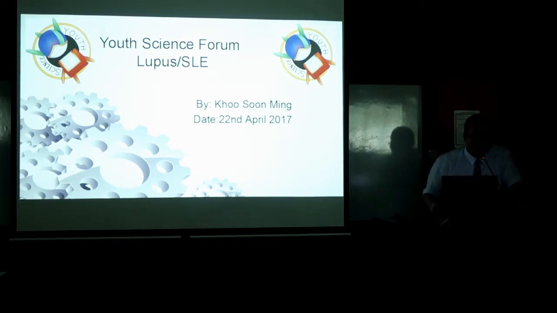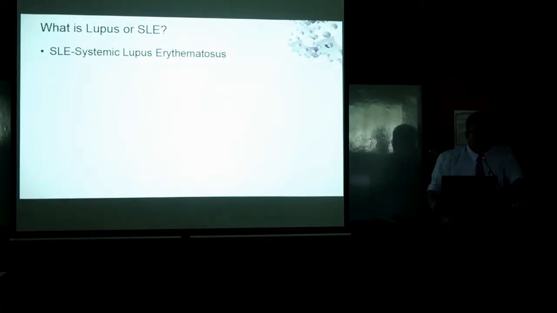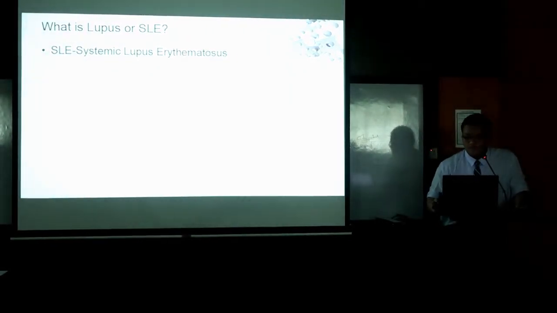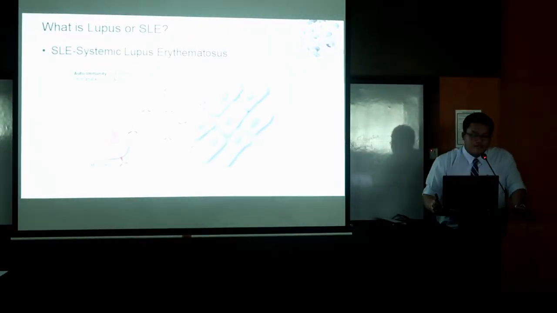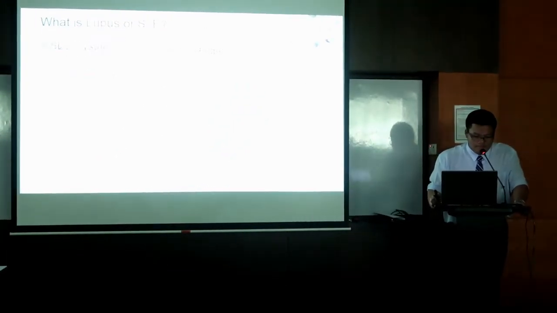Today I'm going to talk about lupus or SLE. What is lupus? Lupus is systemic lupus erythematosus, or known as lupus. What is the meaning of lupus? A chronic inflammatory condition caused by an autoimmune disease. An autoimmune disease occurs when the body tissue are attacked by its own immune system. As you can see from the photo, the antibodies attack its own tissue cell.